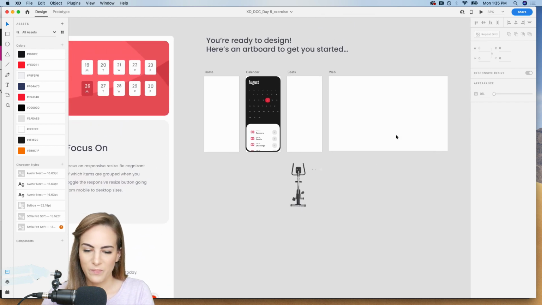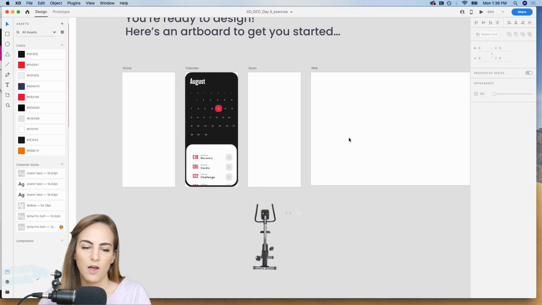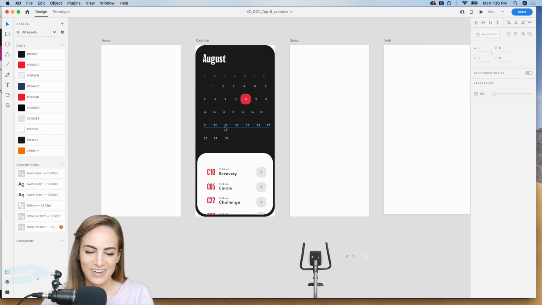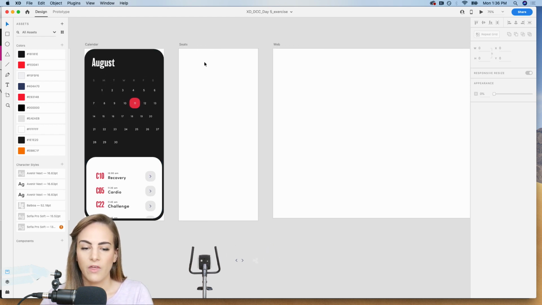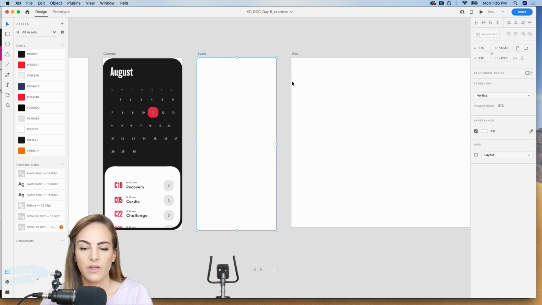And let's get started. So I already have a few artboards set up. For the sake of time, I already have the calendar page done. This is just gonna be like a biking, exercise scheduling sort of app. The homepage, if we get to it, and then choosing a specific seat in the class if you want to choose that beforehand, like if you go to a movie theater. So I'm actually going to start on this one because this is the one that I want to switch from mobile to web. So let's go ahead and get started.